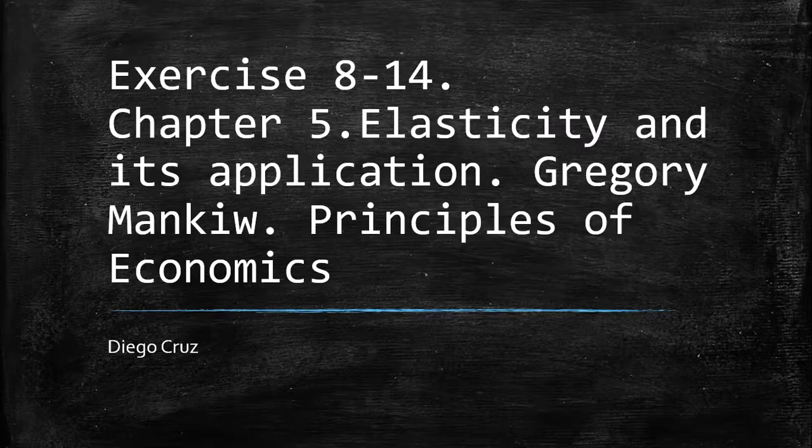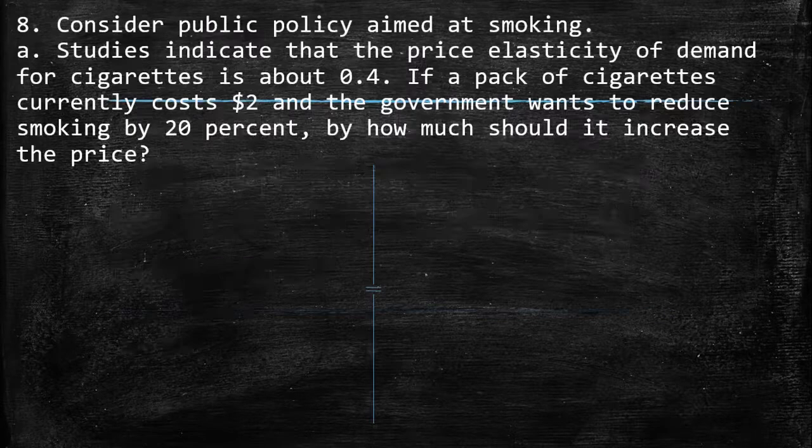Hi everyone, in this video we're going to solve the exercises from 8 to 14 of chapter 5, which is elasticity and its application. This is a book of Gregory Mankiw, which is Principles of Economics. So the 8th point says, consider public policy aimed at smoking.